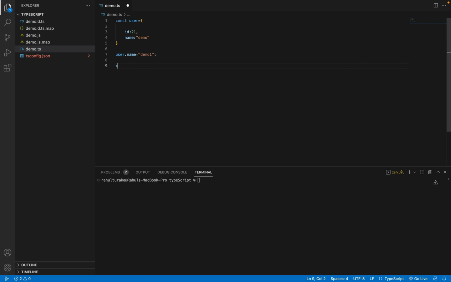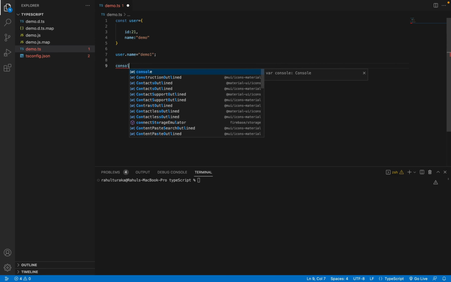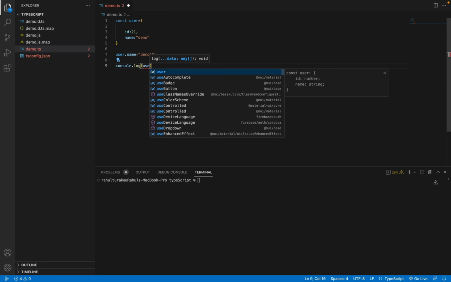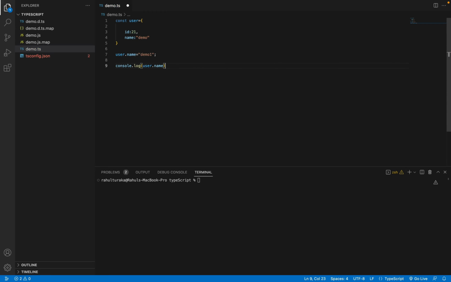If I console log user.name, compile it and run it, as you can see, the value of the name field has updated.